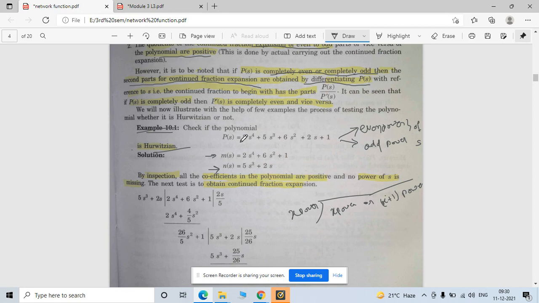Here both are given, with no missing coefficient, and all even and odd powers are given to you. So you have to segregate this function into two parts, the even power and the odd power of s, and test this criteria. But there are some more examples where, if any one coefficient is missing in the given function, you can directly say that your function does not follow this criteria.